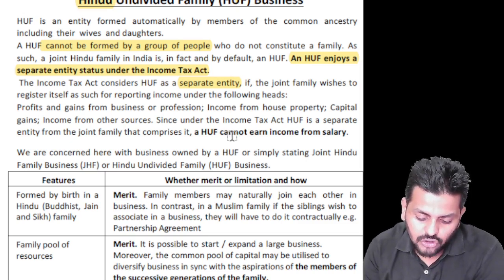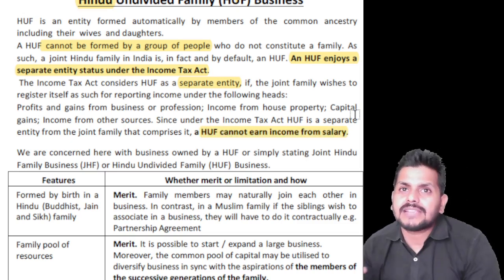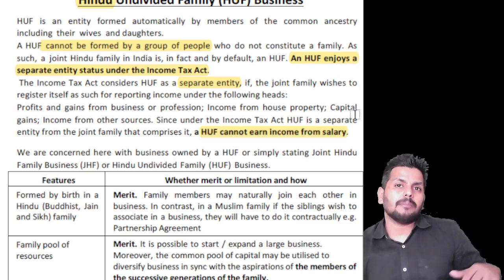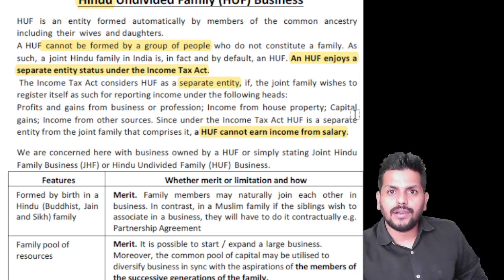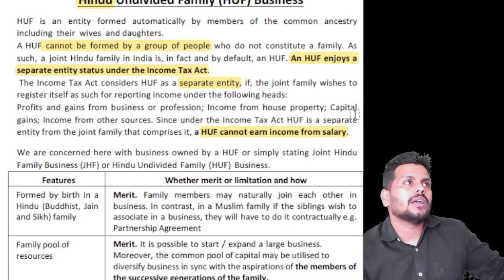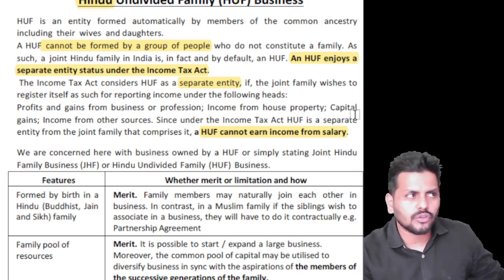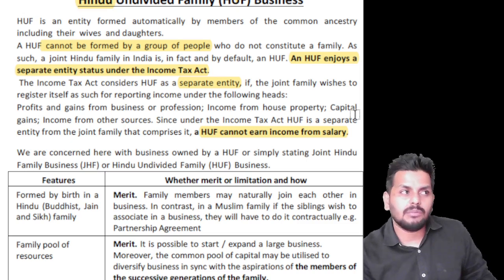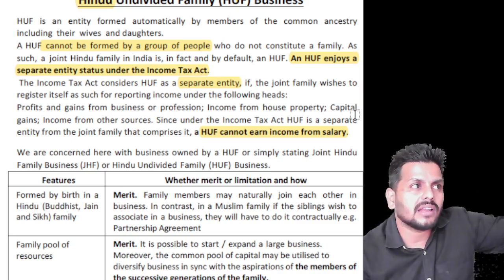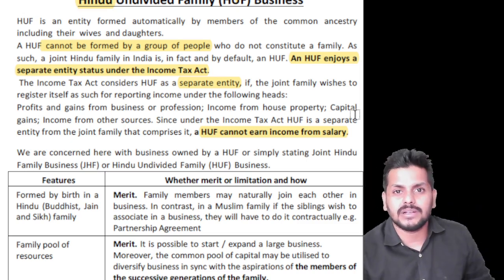So a HUF cannot earn income from any salary. A HUF can only conduct a business as a whole, and they can have business incomes. They can buy and sell capital assets, so they can have capital gains, or they can make money through any other sources. So all heads of income are okay, but they can't have any income from salary because no single individual can work under any contract of employment to earn salary.